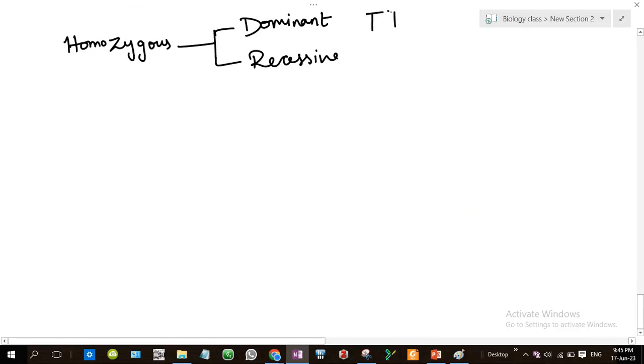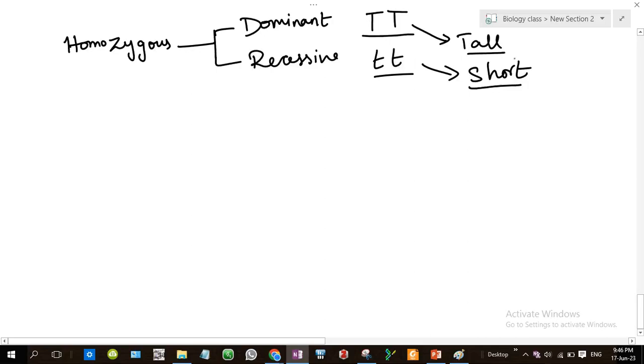capital T represents an allele which is coding for the tallness, tall character, I mean height of the plant. Okay? And small t is a short plant. Okay, what do these T represent? The T represents the allele, correct, and the tall and the short represent the trait, and both of these are characters of height, and once again it is going to be homozygous.